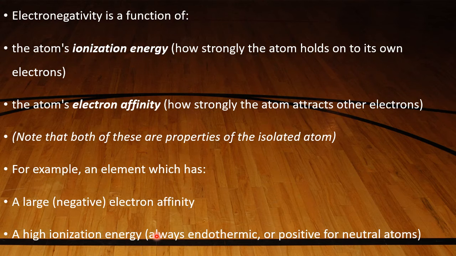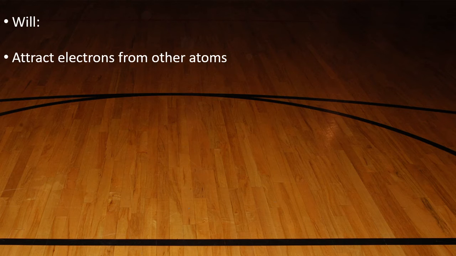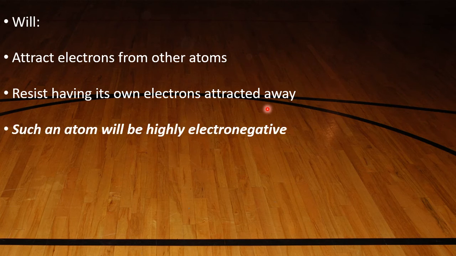That means these two conditions: on one side, a large negative value for electron affinity or electron gain enthalpy, meaning the ability to take the electron; on the other side, a high IE, not ready to donate. So these two conditions favor a particular atom or molecule to withdraw electrons towards itself, thus making it more electronegative. That is what he wants to convey here. It will attract electrons from other atoms, same point I told already, and resist having its own electrons attracted away. Such an atom will be highly electronegative.